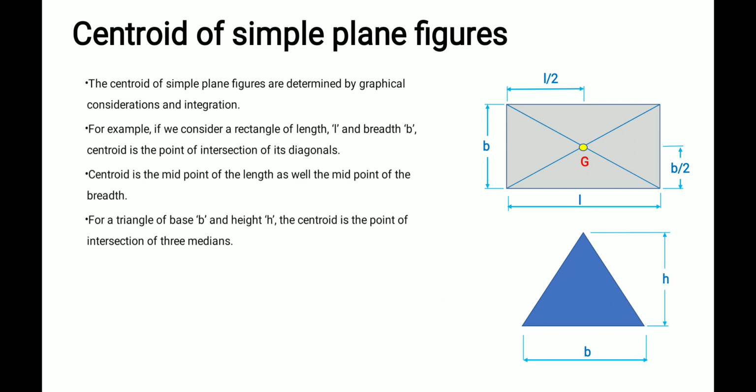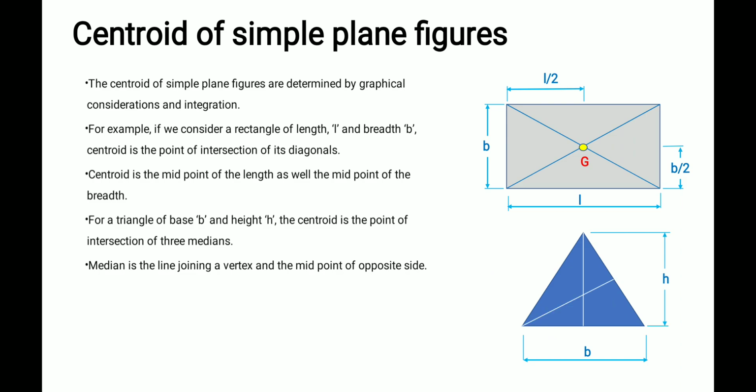For this triangle, to find where the centroid will be, we just have to draw the median of this triangle. Median means the line joining the vertex and the midpoint of the opposite side. So this vertex, this corner point, and the midpoint of this line. I draw one line. This is the median.